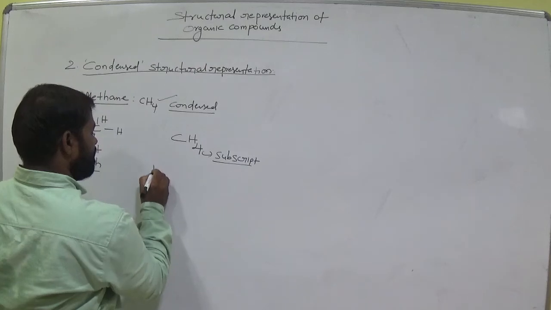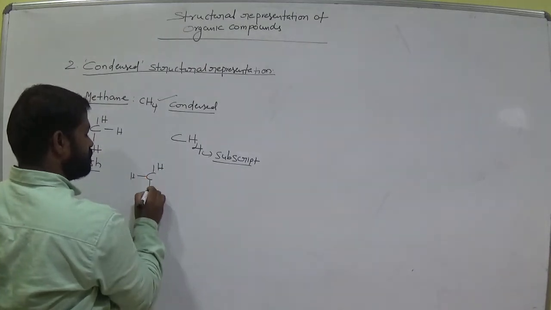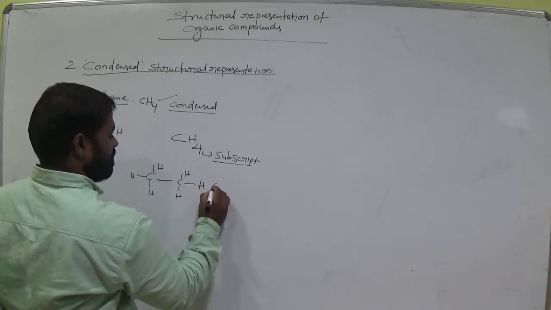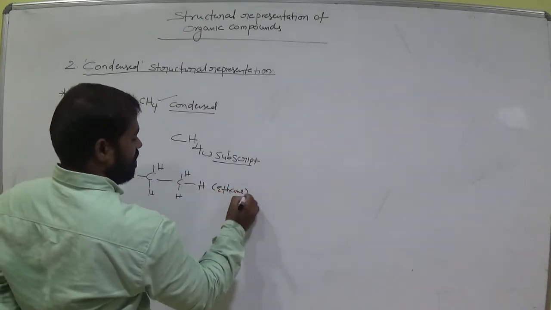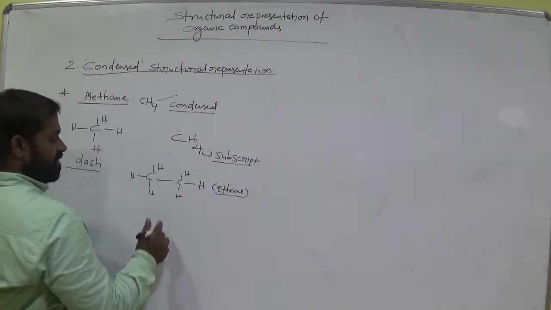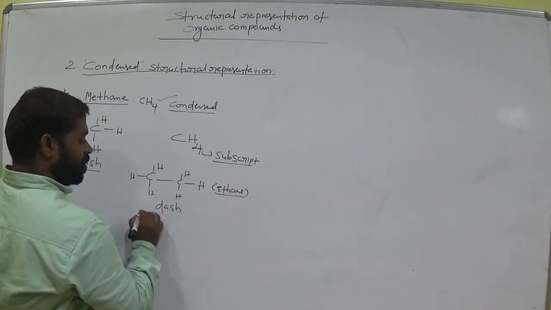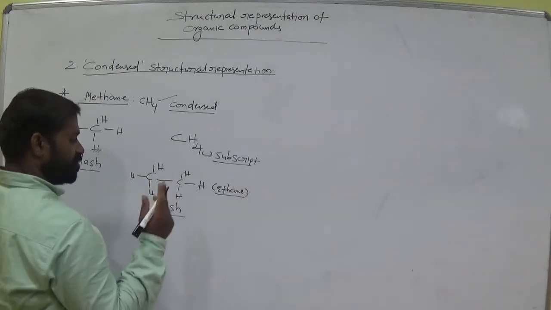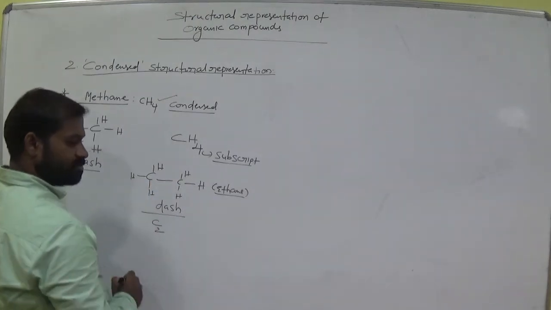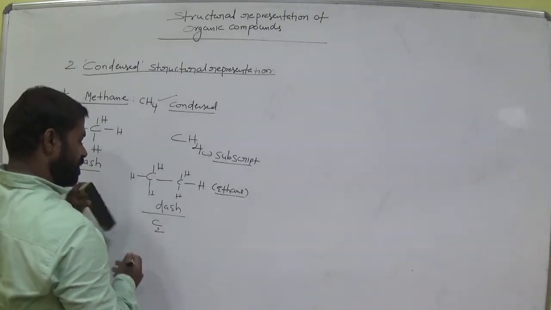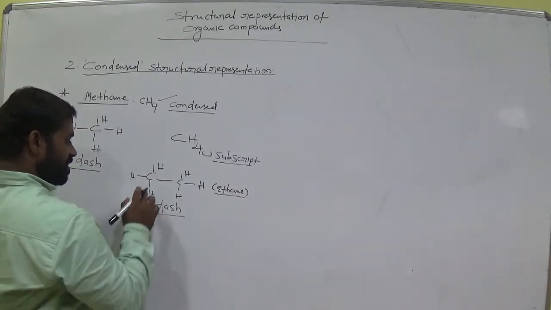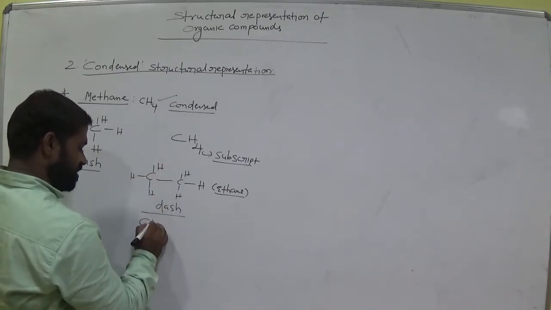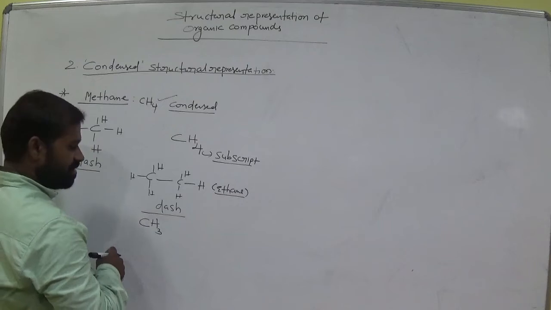For example, this is ethane, am I right? Ethane. Now this is dash representation. Now how to write it in condensed representation? How many carbons do we have? 2 carbons, right? C2. Or this is the method. Now this is the carbon, am I right? Now how many hydrogens are attached here? 3. So H3. Is it clear? Same hydrogen atoms.